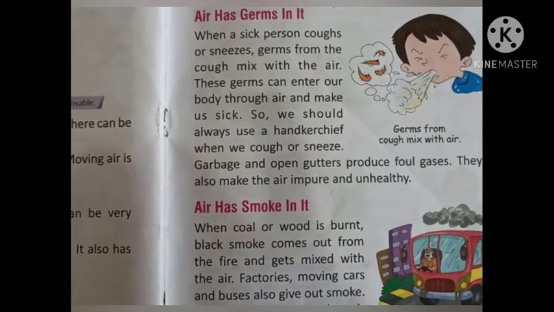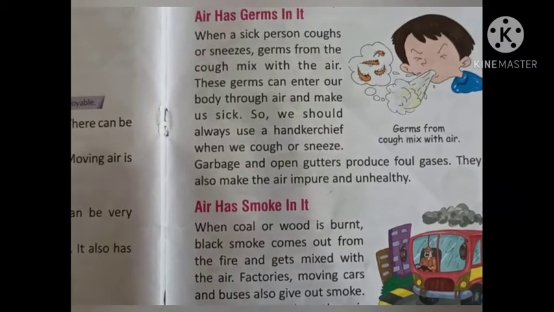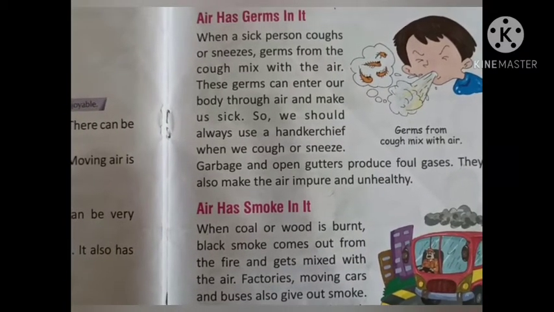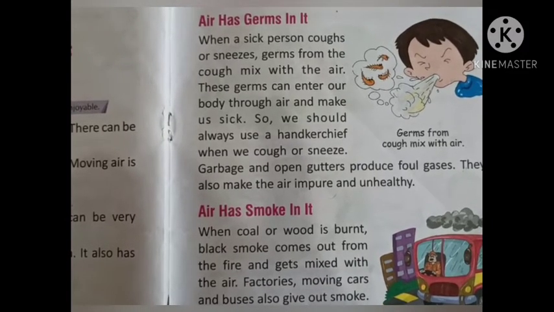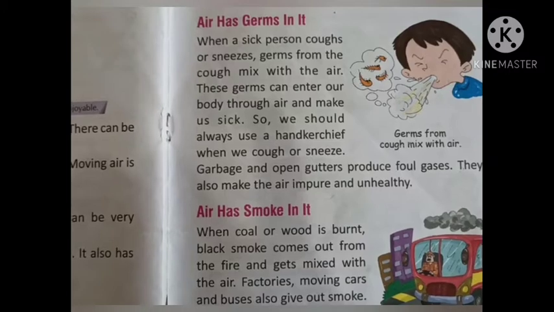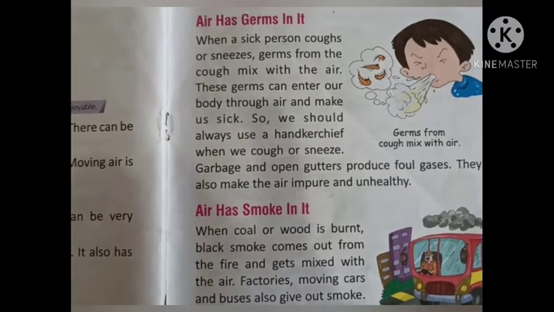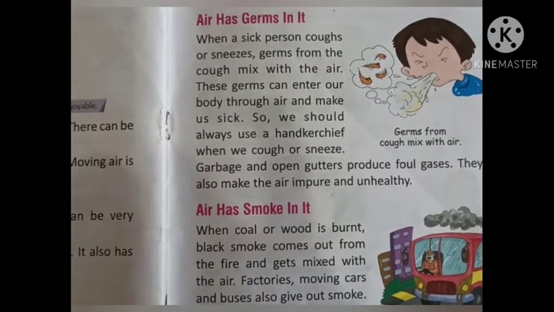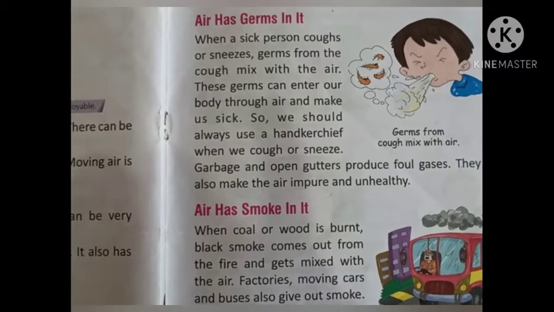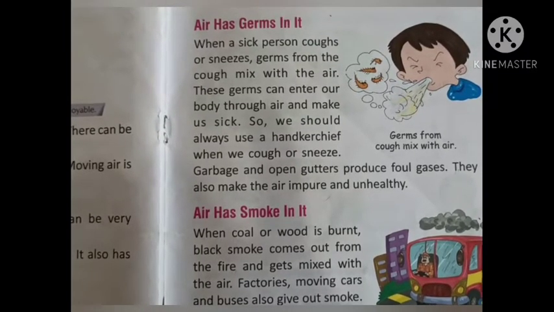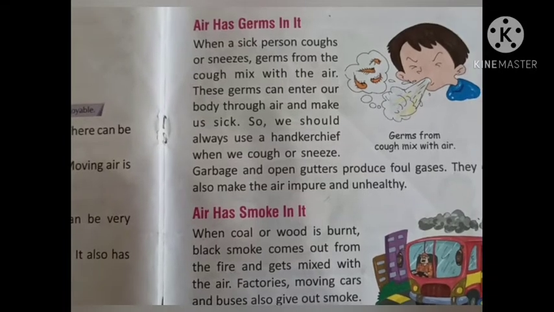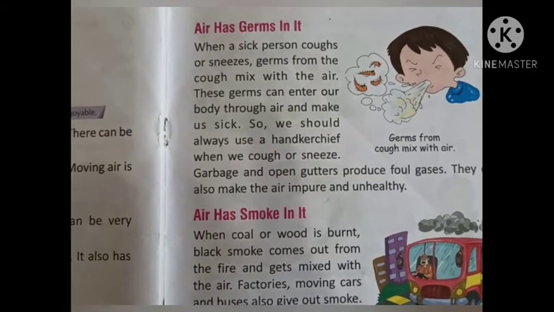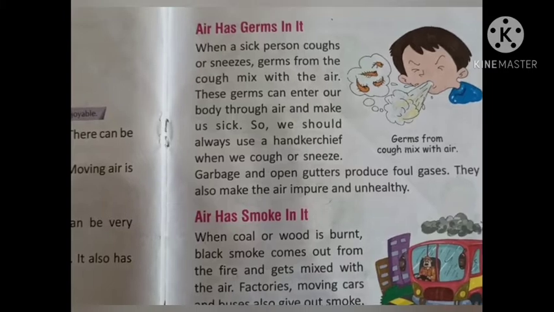A lot of garbage, a lot of waste is collected there, and when it starts rotting, what happens? Very bad smells and bad gases start generating from this garbage, and these foul gases can also produce various types of illness.